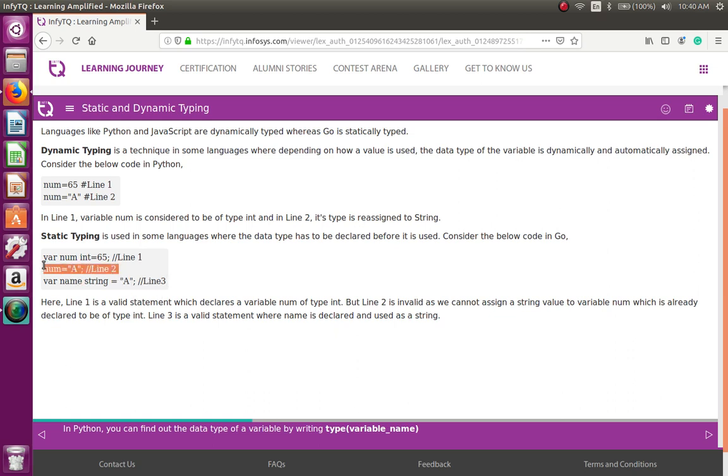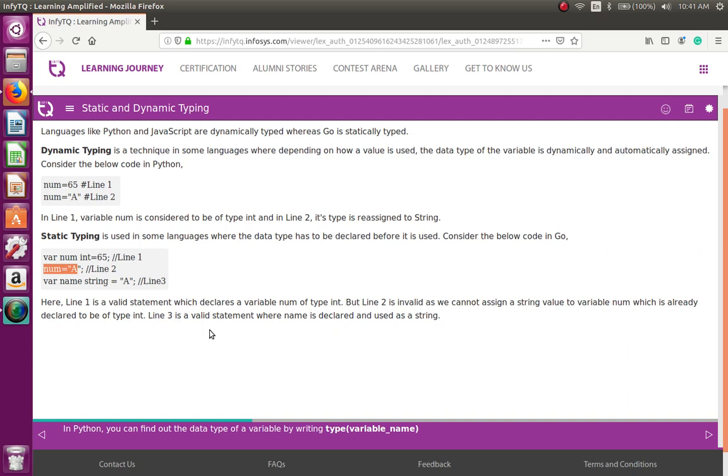Right, here you have not mentioned the data type. If this is Go, it will throw an error. Here line 1 is a valid statement which declares a variable num of type int, but line 2 is invalid as we cannot assign a string value to a variable num which is already declared to be of type int. Yes, so here we are trying to overwrite. Num is once declared and a value is assigned. Now they're trying to rewrite with a different data type. But num can be overwritten with another value, maybe 100 or 200. Num is equal to 100 or 200. You can try that. Once declared, you can use it multiple times.